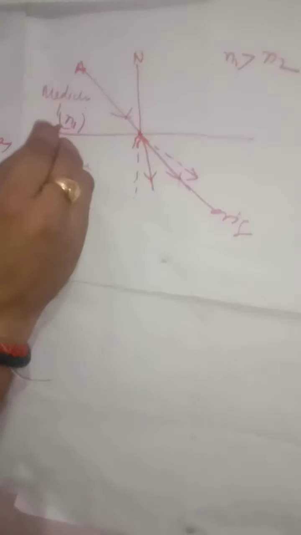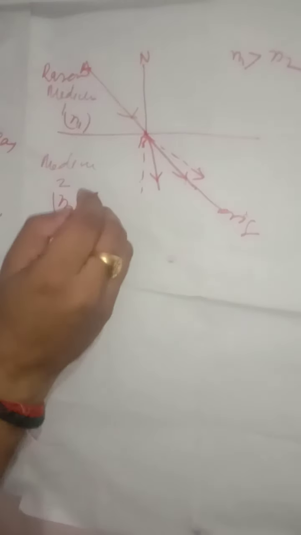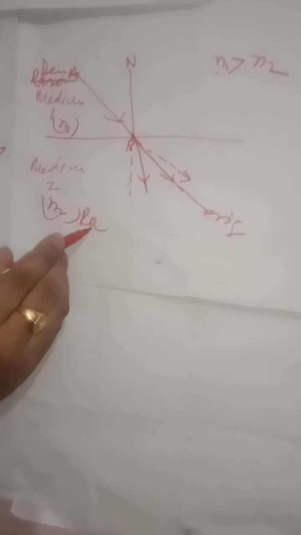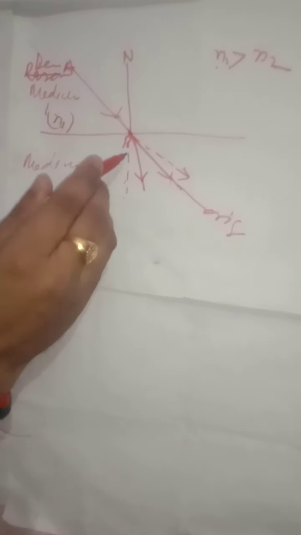If N1 is greater than N2, then this is the denser medium and this is the rarer medium. Then when light enters from denser medium to rarer medium, it bends away from the normal. And when the light enters from rarer to denser medium, then it bends towards the normal.